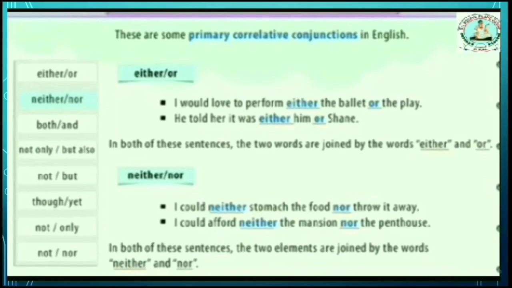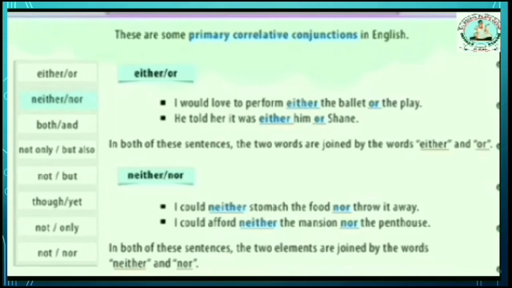In both of these sentences, the two words are joined by the words either and or. And next pair, neither nor. I could neither stomach the food nor throw it away.